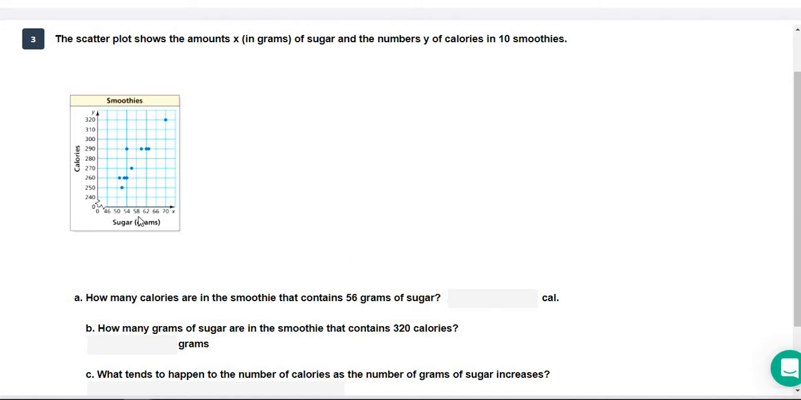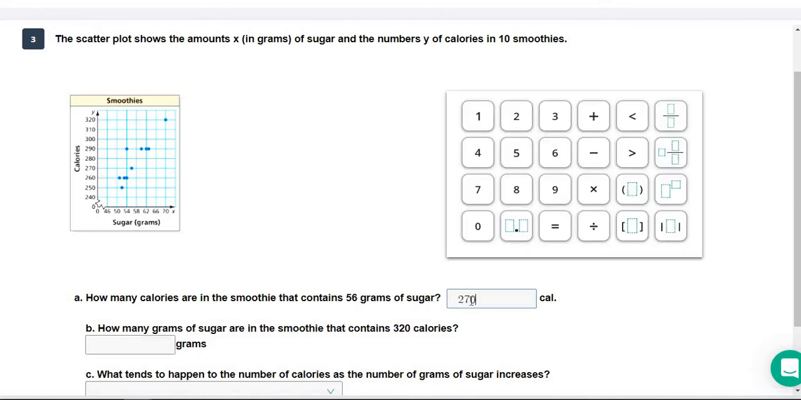So we're looking at the grams of sugar down here, and we need to find 56. Well, here's 54. The next line is 58. So that means 56 is right in the middle of these 2 lines. If we follow it up, we get to this point right here, and follow that over to the left, and we can see there are 270 calories in that